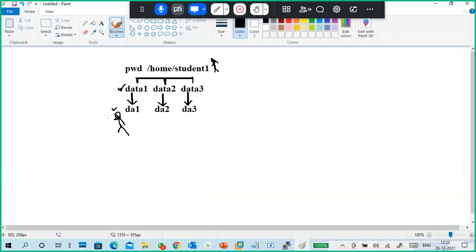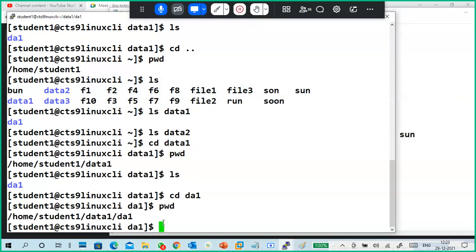Okay. Now I have to go back to this location. Then first I have to go to this one, then I have to go back. Means two steps I have to do, right? So look here. cd space dot dot means where did I go? Only data1. I want to go to this one. So what to do? Put this slash another dot dot.